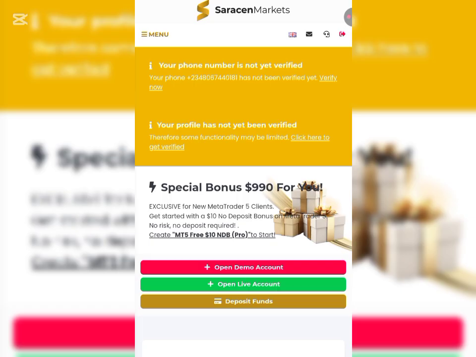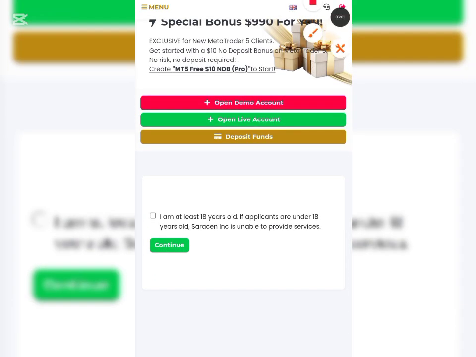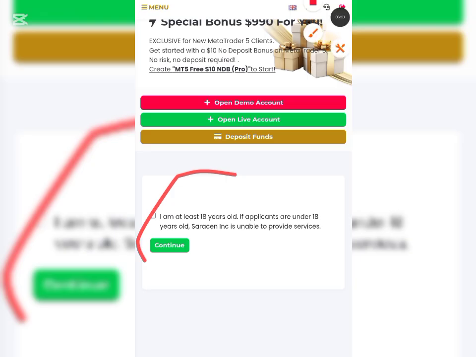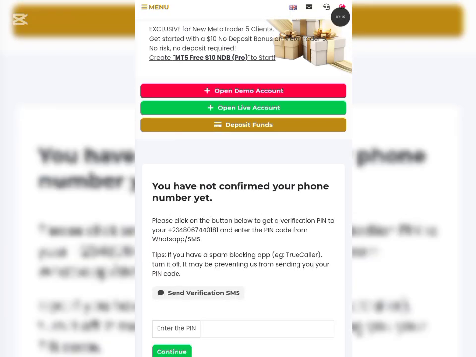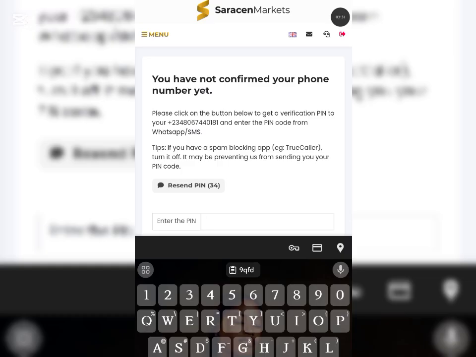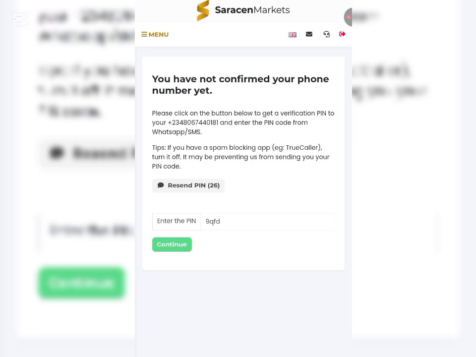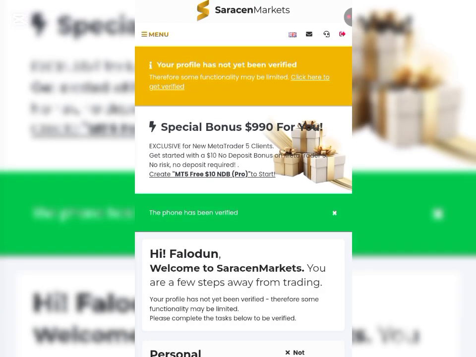After clicking on verify now, you scroll down, then right at this part here, you click on at least 18 years old. Then click on continue. Make sure the number you'll be dropping is a WhatsApp number. They'll send you the verification through your WhatsApp or SMS. So you get the code, come here, paste the code and click on continue. Then as you can see, our phone has been verified.